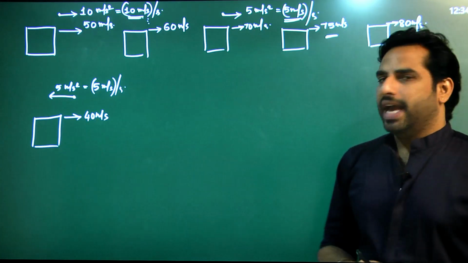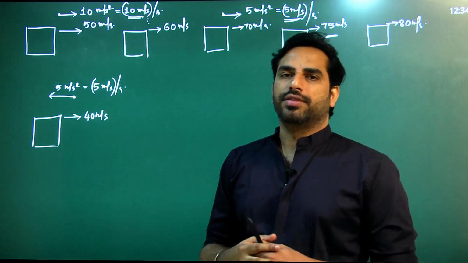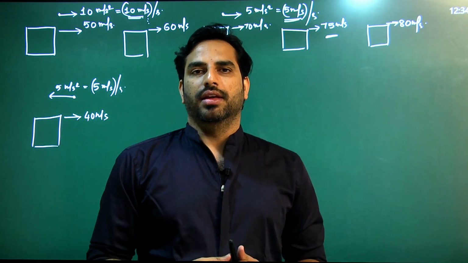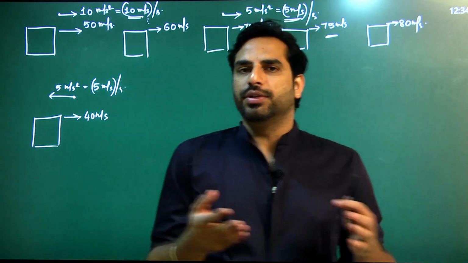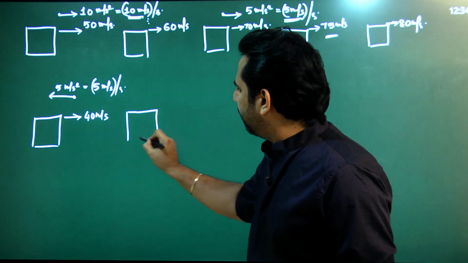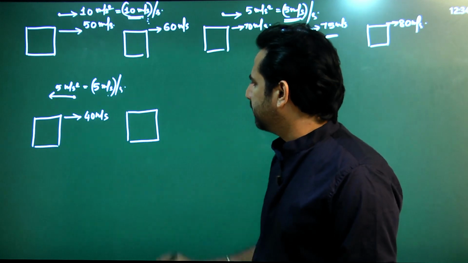In this case, the acceleration is opposite to the direction of velocity. It's like you're trying to move forward and somebody is pulling you from back. In that case, certainly you would slow down. The speed will certainly decrease, and it is decreasing by 5 units in 1 second. That is the meaning of 5 meter per second square.